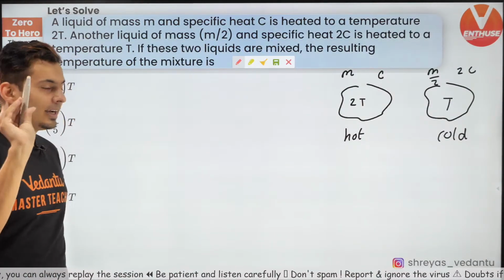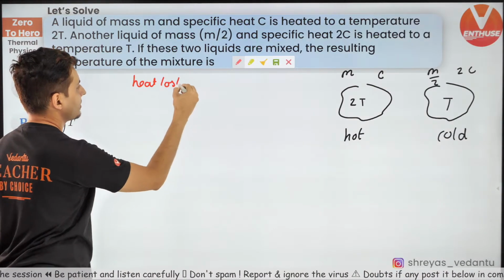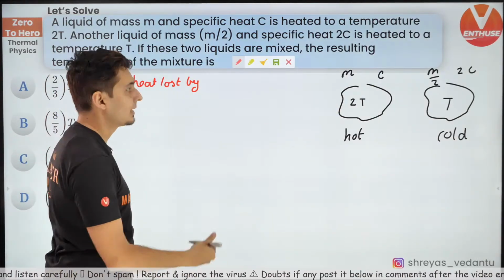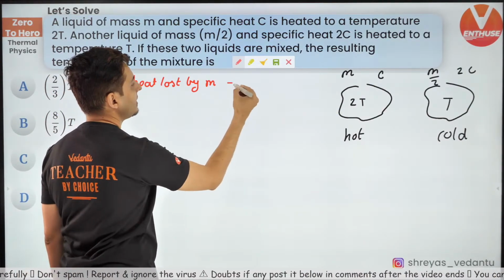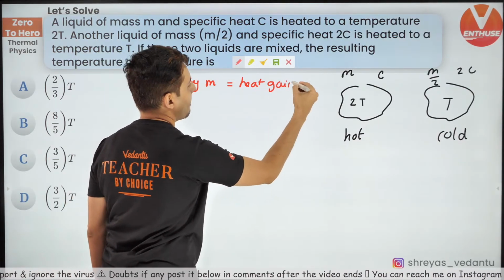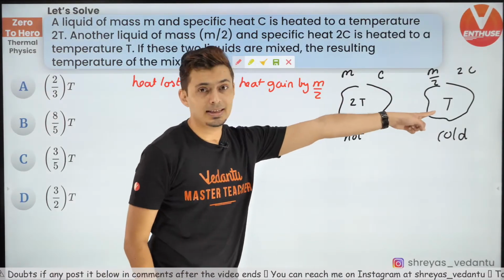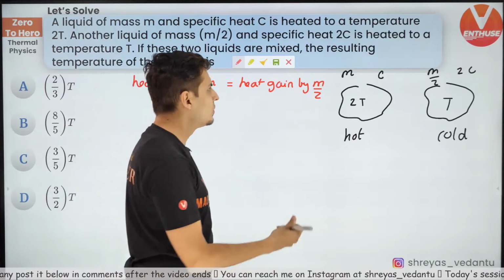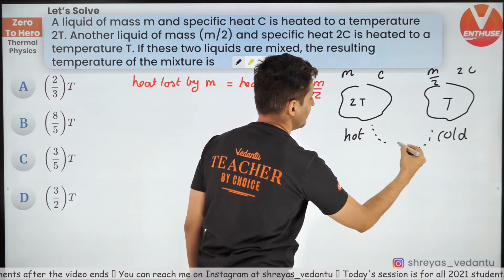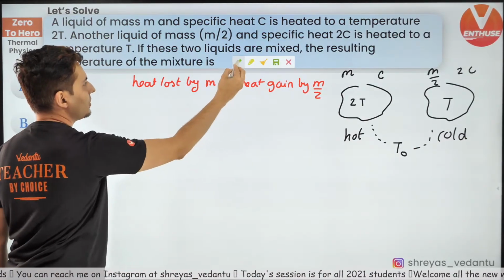Now all you need to write down is heat lost by this guy by M is equal to heat gain by M by 2, because that's the colder one, which is at temperature T. Let's assume that their final temperature, the mixture's temperature, is T0. And now solve the question, guys.